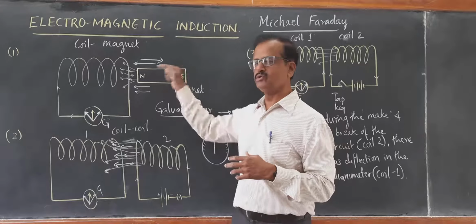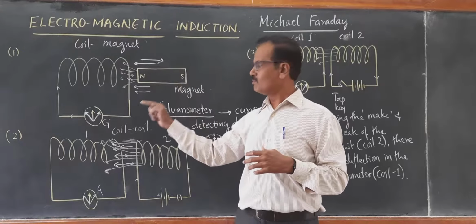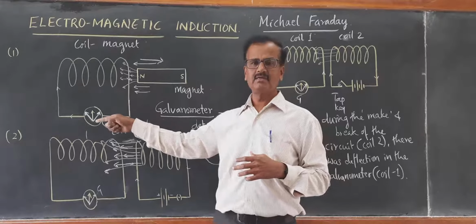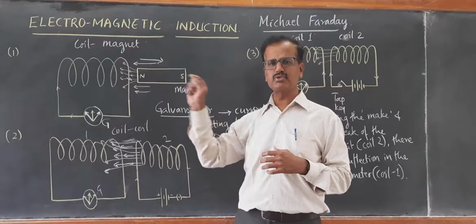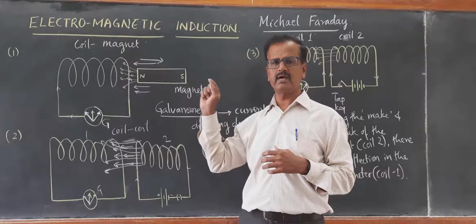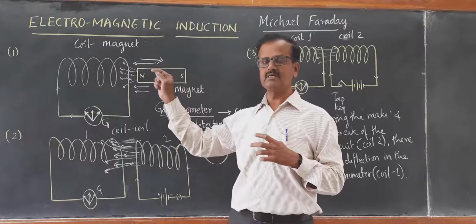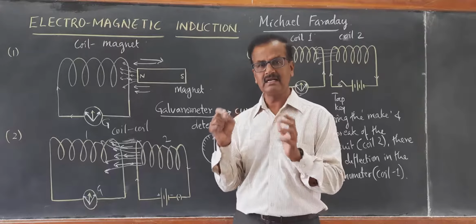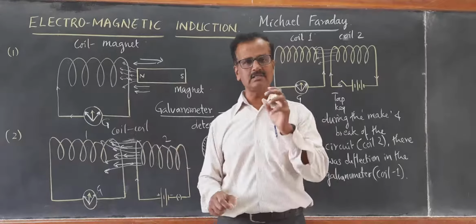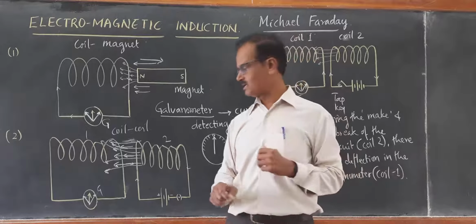The more rigorously you move the magnet in and out, the more is the strength of current that is generated. If the magnet is moved slowly in and out, if the rate of change of magnetic flux is less, the current induced is also less. That is what we call Faraday's law of electromagnetic induction.